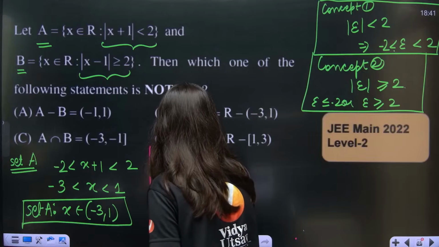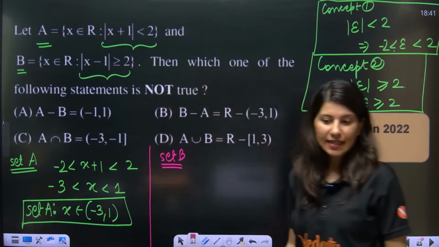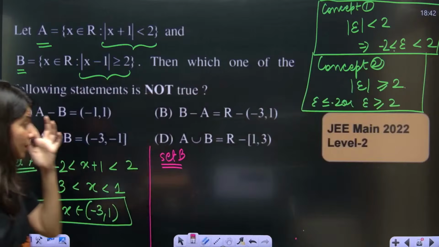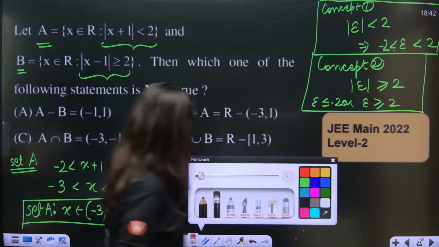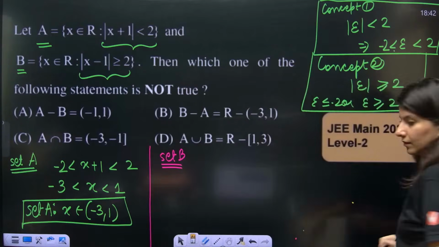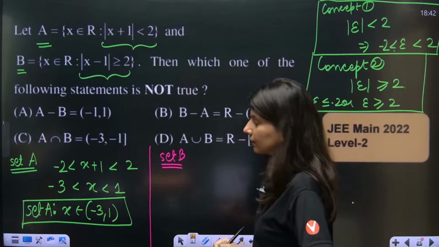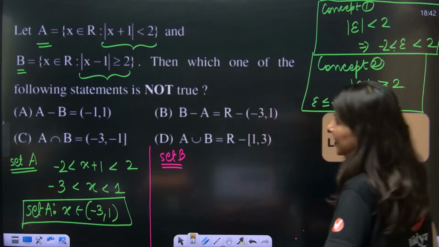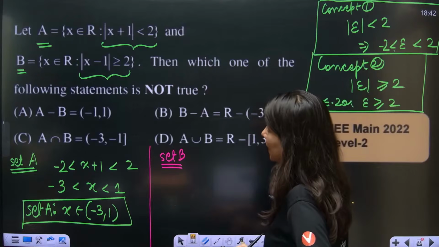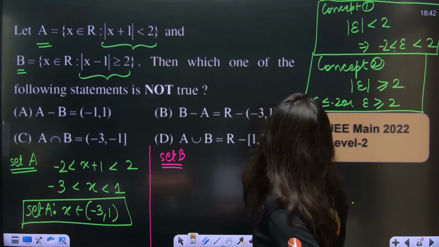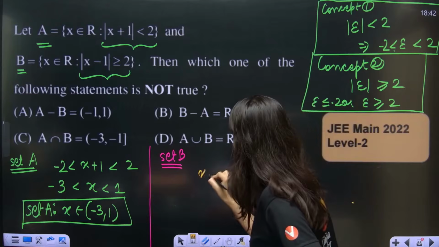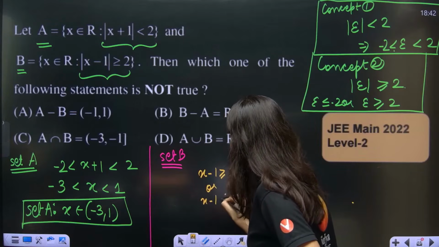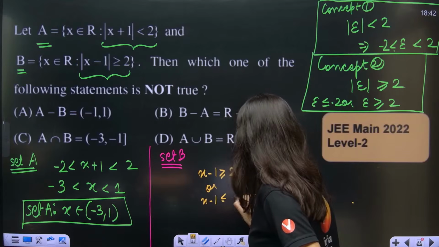In the same way, you need to talk about set B. So x minus 1 greater than or equal to 2, or x minus 1 less than or equal to minus 2.